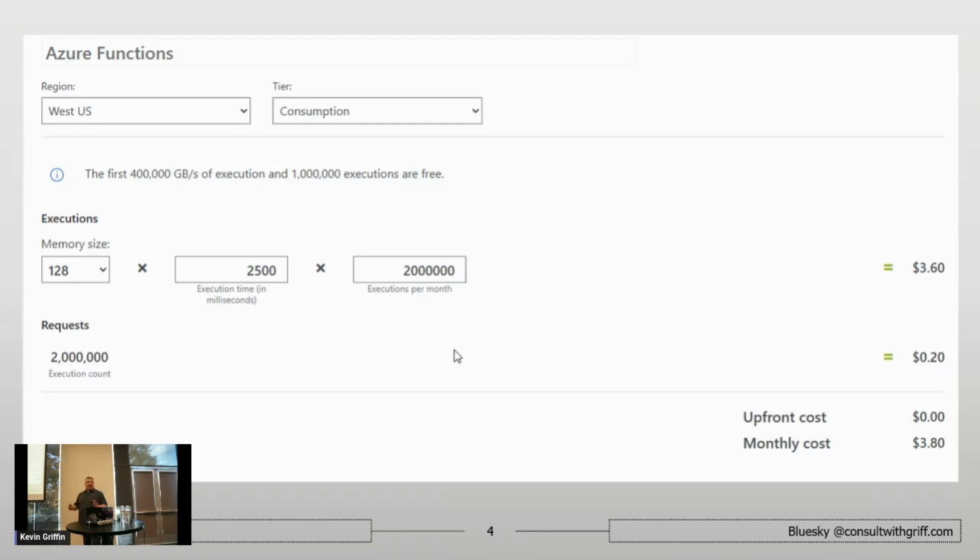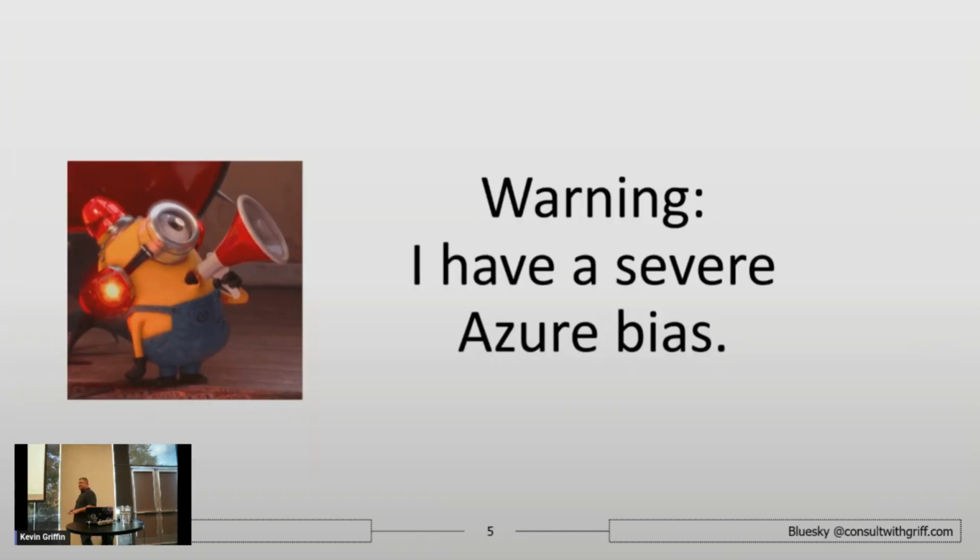Now I'm going to warn you all now, I have a very severe Azure bias. I have used all the cloud platforms. I'm going to talk mainly about Azure because that's where a lot of my bread and butter is, but the lessons that we'll learn here today really apply to any cloud provider out there.